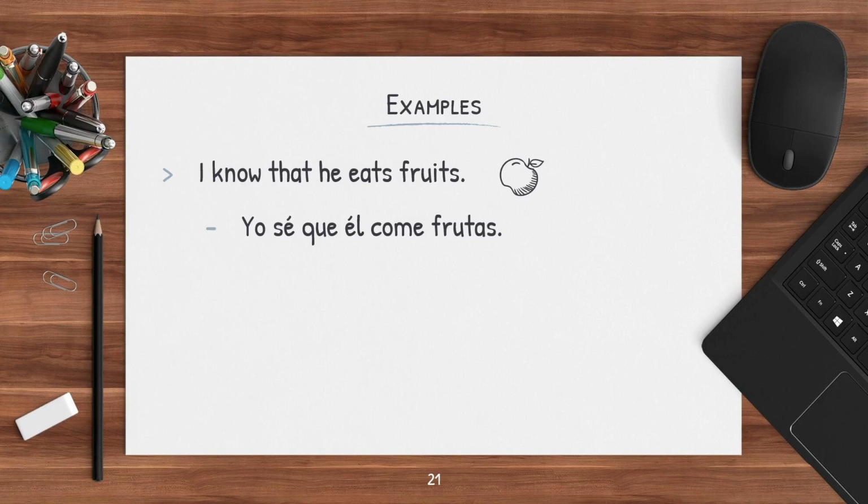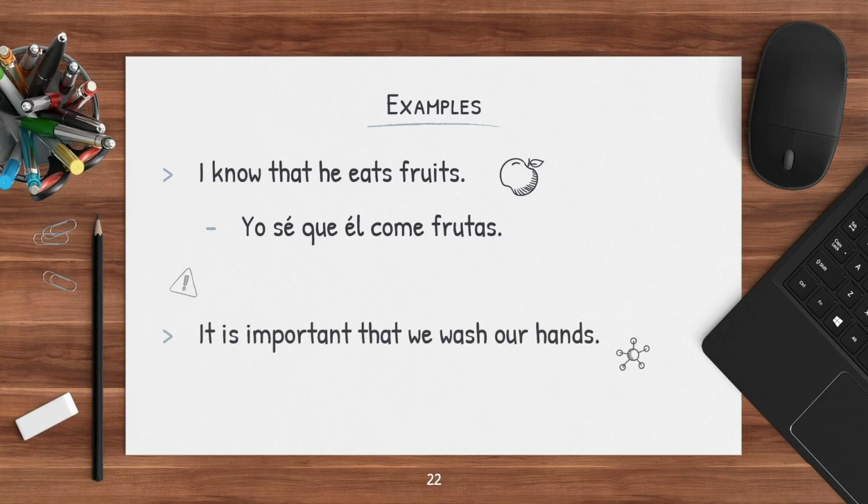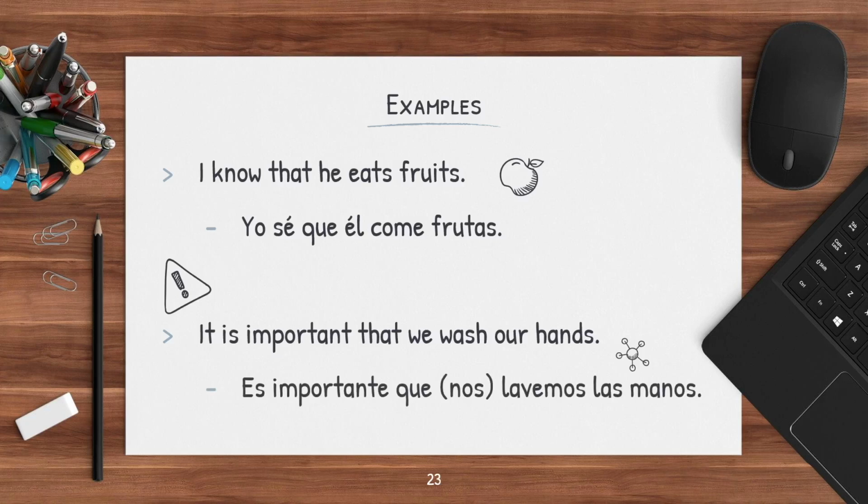Next example. It is important that we wash our hands. In this case, we do need to use the subjunctive. So it is important, es importante, that we wash our hands, que lavemos las manos. To wash is lavar. It's an AR verb. Lavar. So we need to put the opposite, which is E. So it becomes lavemos. Okay? That's it.